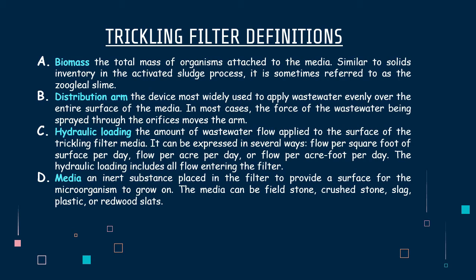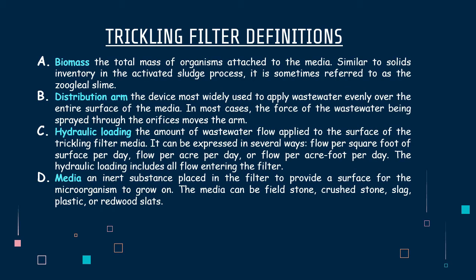B. Distribution arm. The device most widely used to apply wastewater evenly over the entire surface of the media. In most cases, the force of the wastewater being sprayed through the orifice moves the arm.